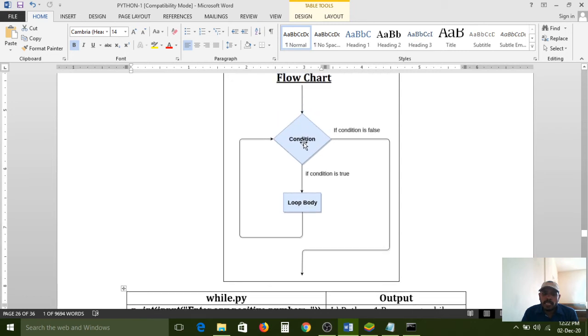If this condition is true, then the loop body will execute. If the condition is false, the loop body will not execute. The control will come to the outside, and whatever statements you have configured after that will execute. But this loop body will execute based on the given condition. If it is true, then only this block will execute. Otherwise, it will not execute.